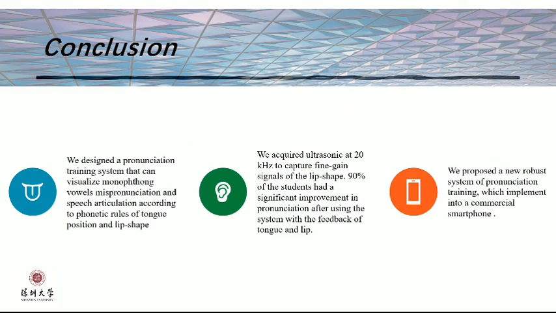In conclusion, we designed a pronunciation training system that can visualize monophone vowel mispronunciation and speech articulation according to phonetic rules of tongue position and lip shape. We acquire ultrasonic signals at 20 kHz to capture the gain signal of the lip shape. 90% of the students had a significant improvement in pronunciation after using the system with the feedback of tongue and lip. At last, we propose a new robust pronunciation training system which is implemented on a commercial smartphone.